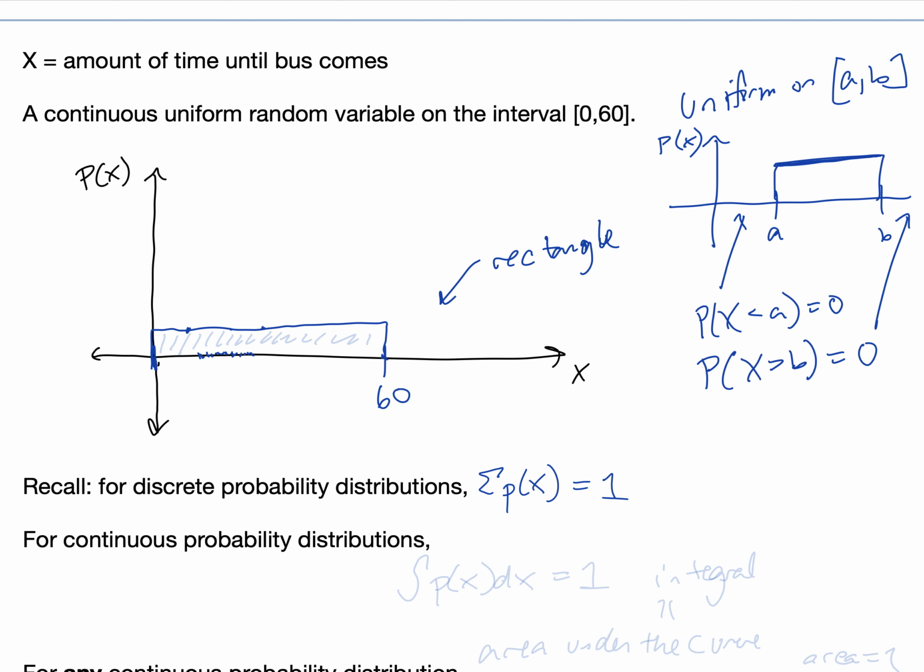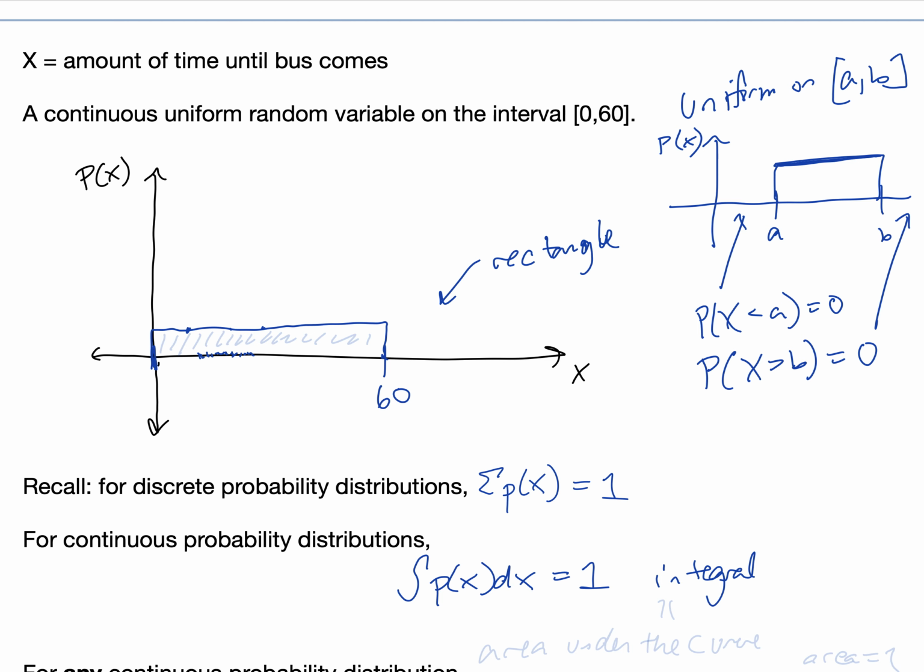Well, if you've had Calc or Calc 2, you might know that it is an integral. It's the integral of P of x equals 1. This is an integral, and you'd see it in calculus. It's what you get when you add up infinitely many values that are infinitely small. And if you have not seen this before, no problem. This is not a calculus-based course, so no problem.